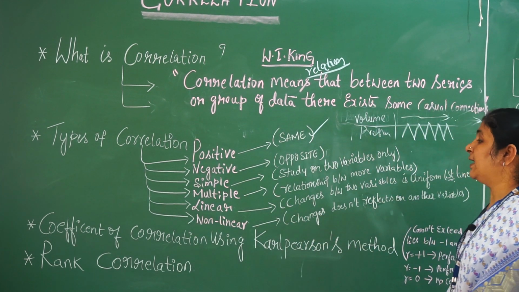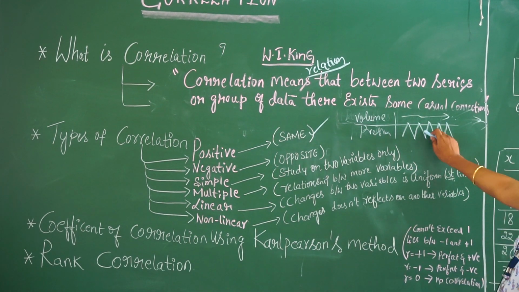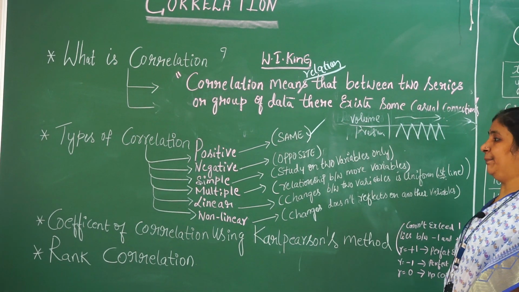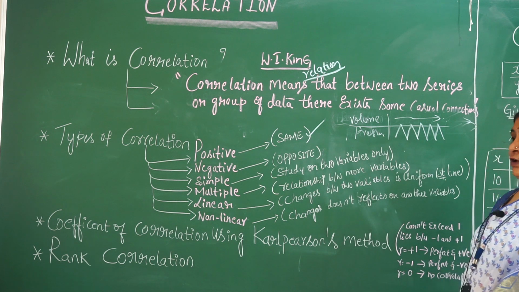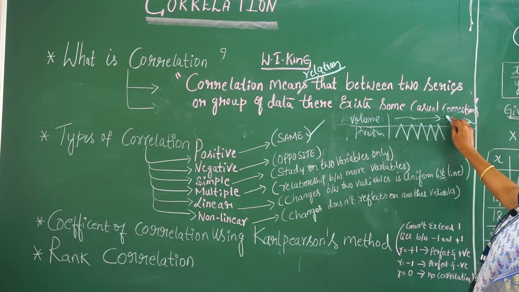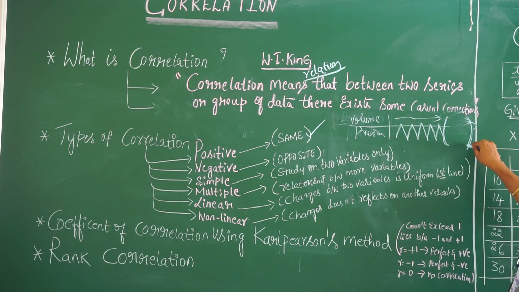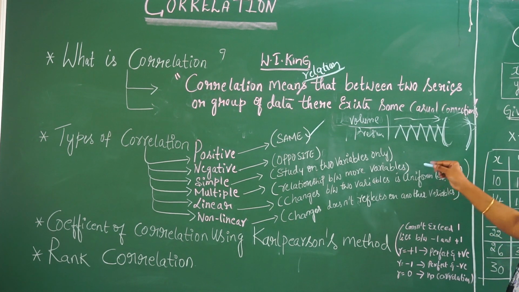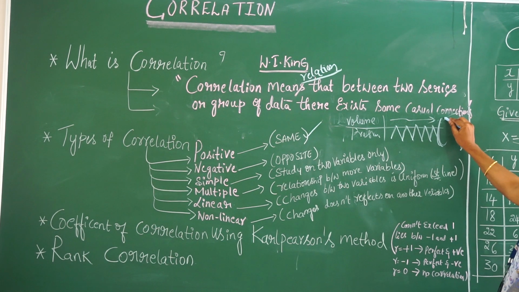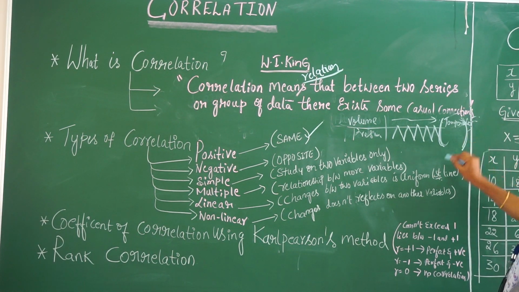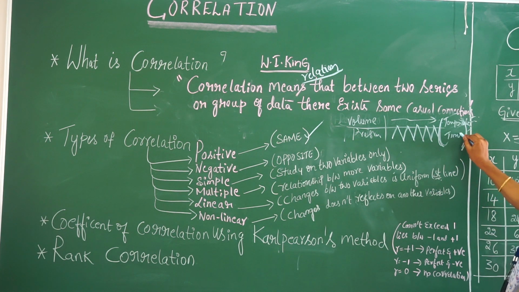Whereas, when I take a multiple correlation, I can also have a simple correlation. If I take my COVID-19 example itself, to understand how many people are affected by COVID, I will use only two variables. One is the temperature, with respect to time.